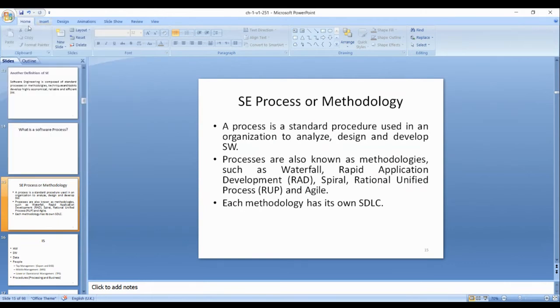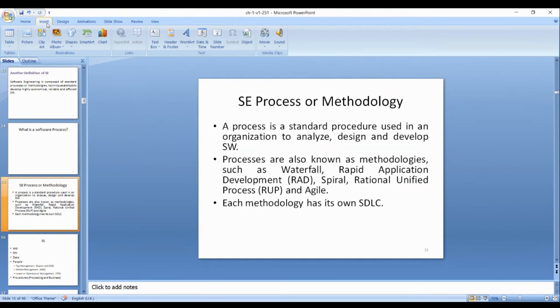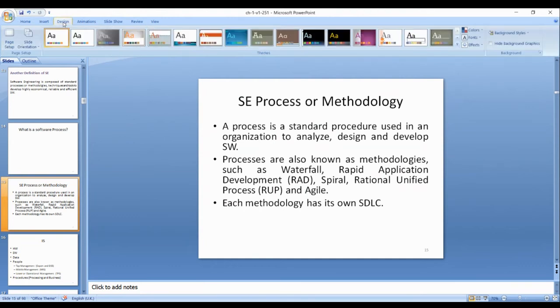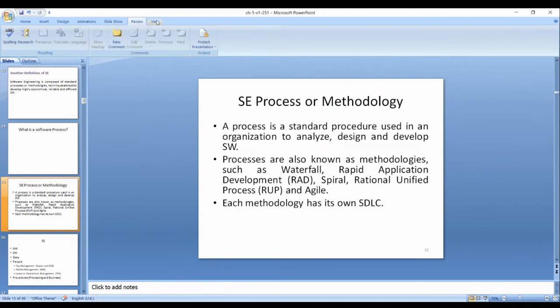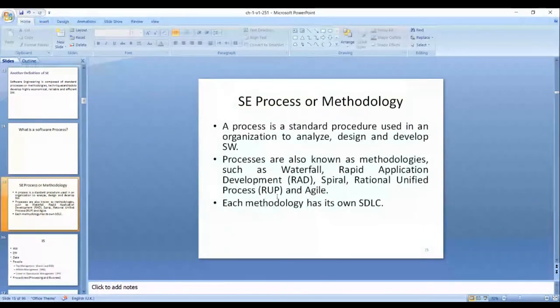If you click on home, we have new slide, layout, reset, delete. You click on insert, you can see the functions, design, animation, slideshow, review, view. So these are the main functions of PowerPoint. You can add a slide, delete a slide, edit a slide. So I gave you three examples. Then we talk about non-functional requirements.